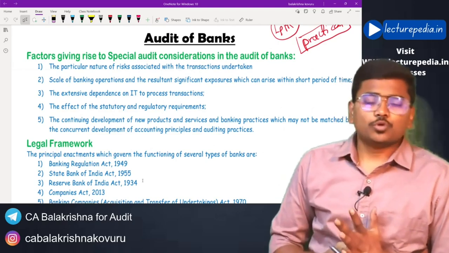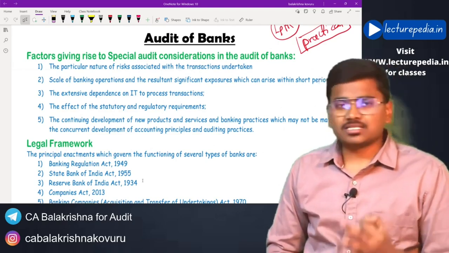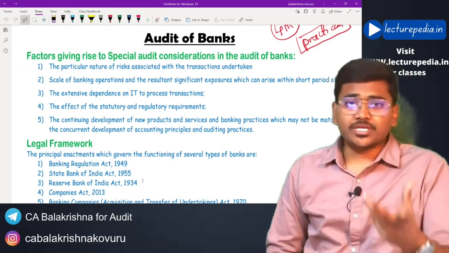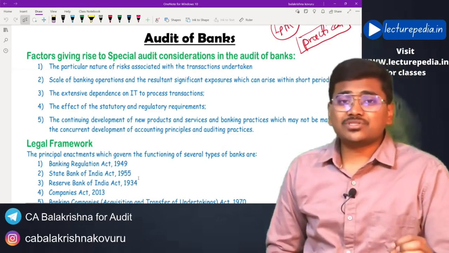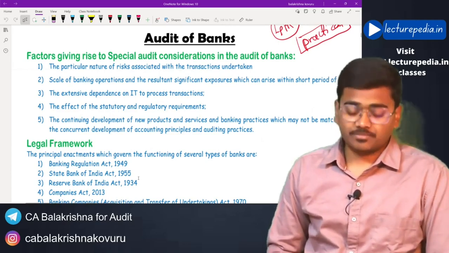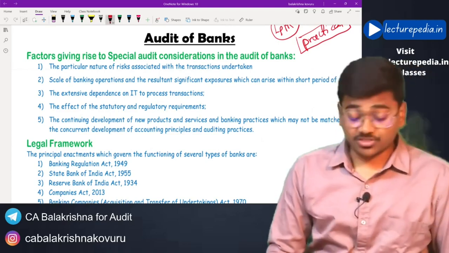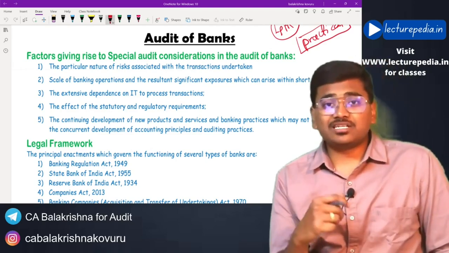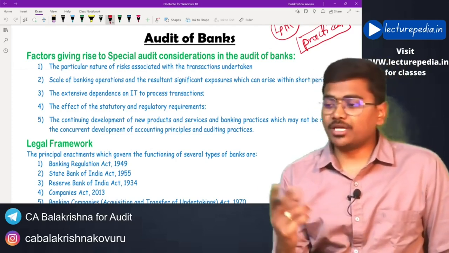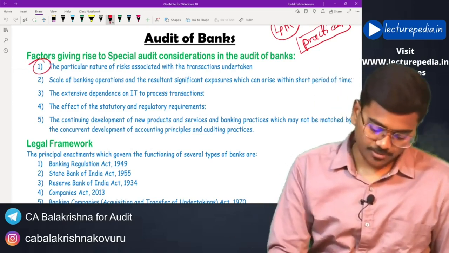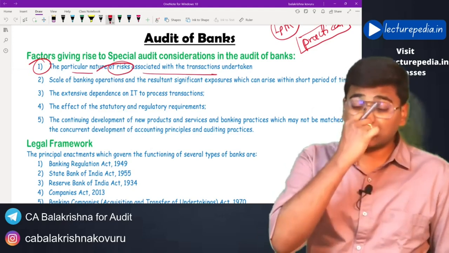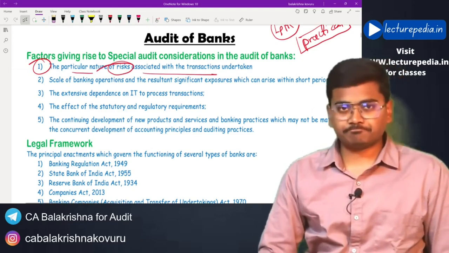Generally, if you give a loan, there is a high chance of default, a high chance of the loan becoming an NPA. So the banking business is very risky. The risk involved in the banking business is very high. This is one of the features that differentiates a bank audit from a normal audit: the particular nature of risks associated with the transactions undertaken by a bank.